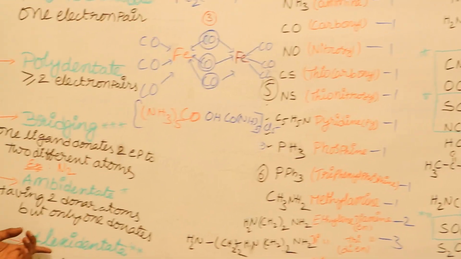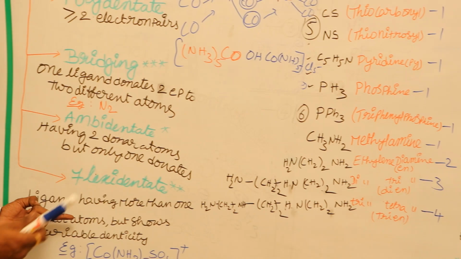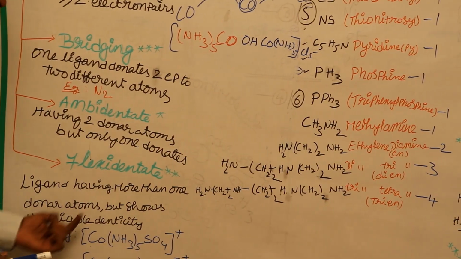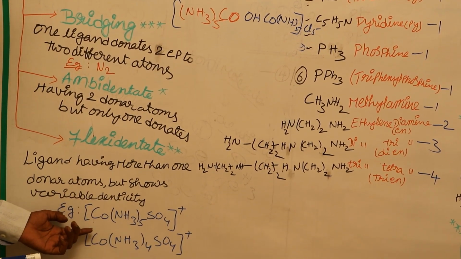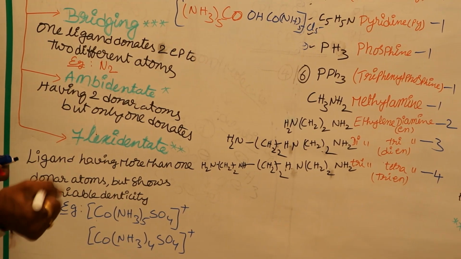And the last one, flexidentate ligands. As the name indicates, it has more than one donor atom, but it shows variable denticity in different complexes. Let us take this complex here. In this complex, what happens?